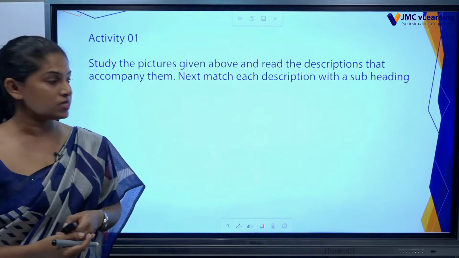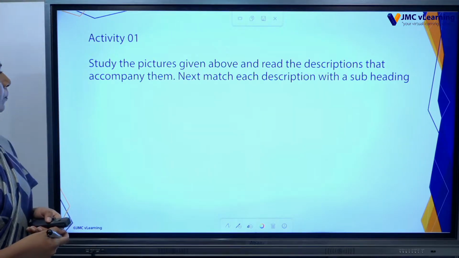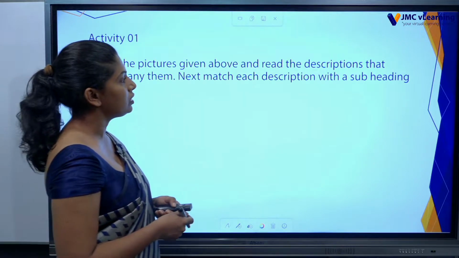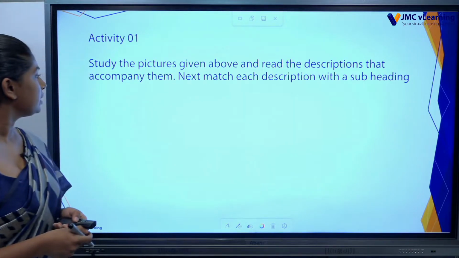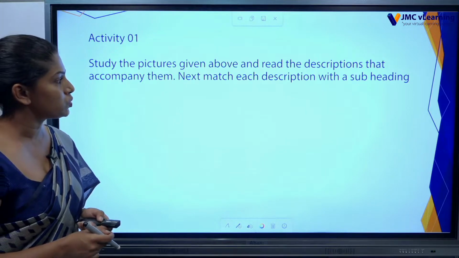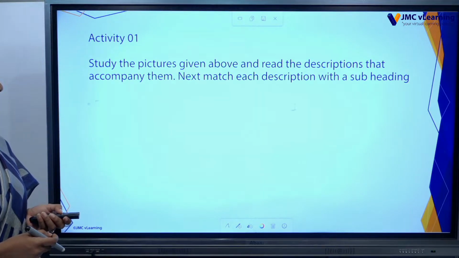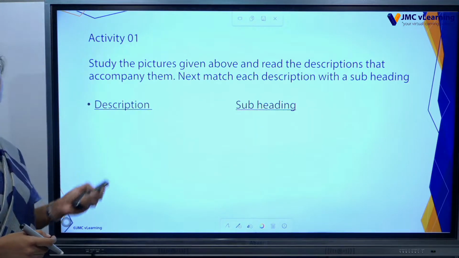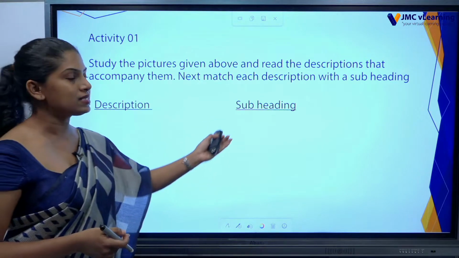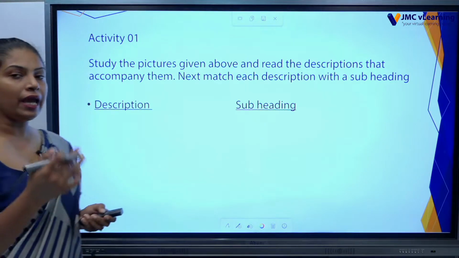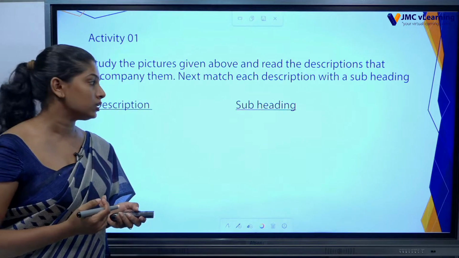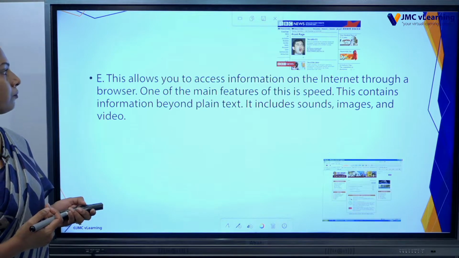Let's go to the activity. Activity 1, study the pictures given above and read the descriptions that accompany them. Next, match each description with a subheading. Here they have given a description, then a subheading is there. Right, can you remember the first one that we learned here? The A.